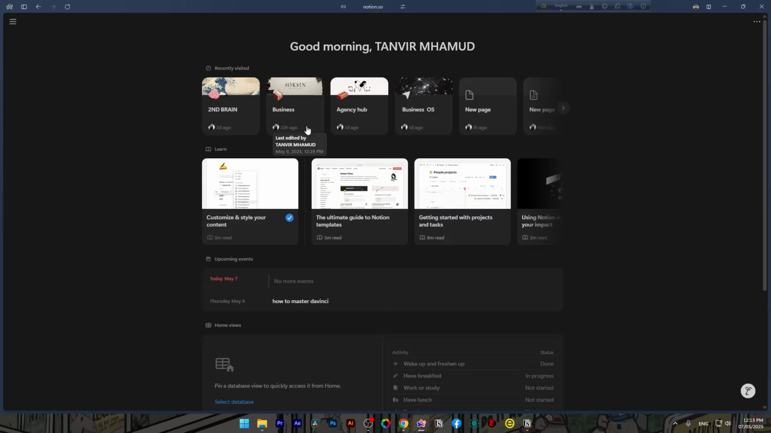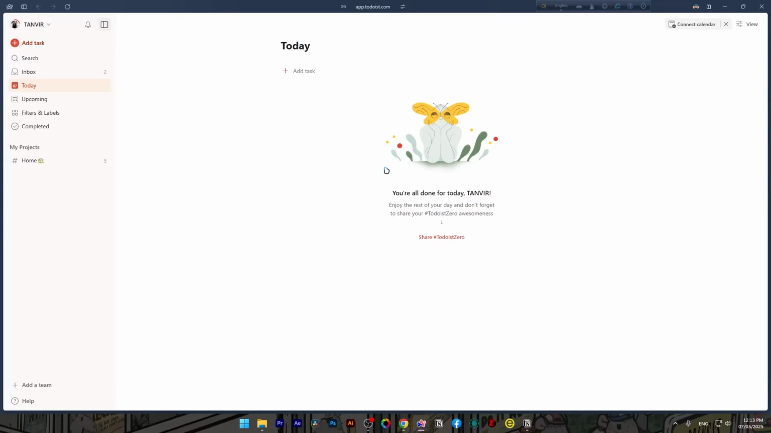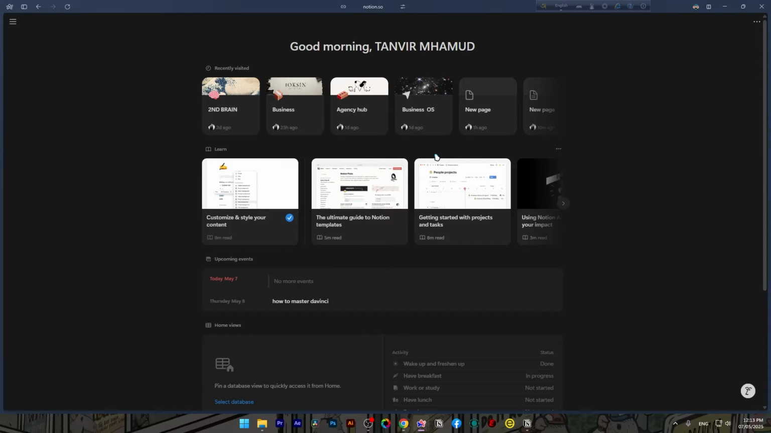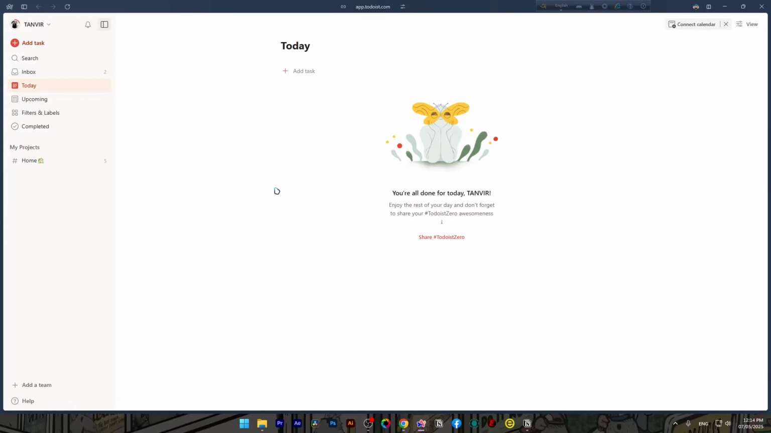Notion, the core differences between both. Notion is a workspace and Todoist is a to-do list. As we have already guessed from the name itself, Notion is like a digital brain. You can build systems, dashboards, databases, wikis. On the other hand, Todoist is laser focused on task management.